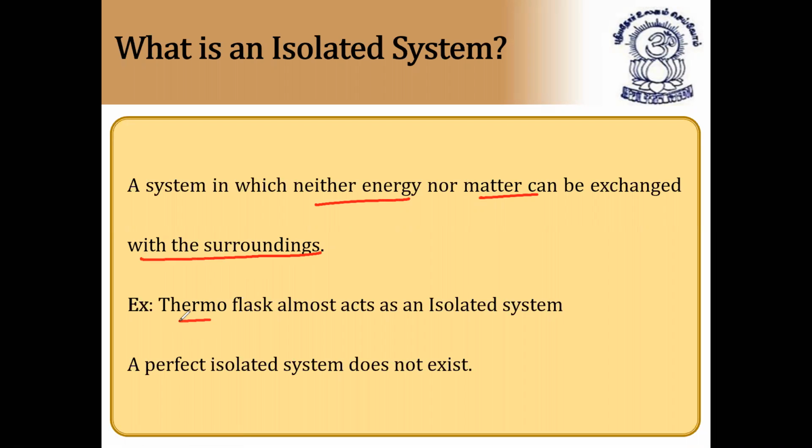Example, thermoflask. You already know a thermoflask is almost like an isolated system, because if you keep hot tea in a thermoflask, it will lose neither heat energy nor matter to the surroundings. That's why it is a near-perfect isolated system. A perfect isolated system does not exist. The thermoflask almost acts as an isolated system, because some heat will be lost from the thermoflask, so we can say it is not 100% perfect.